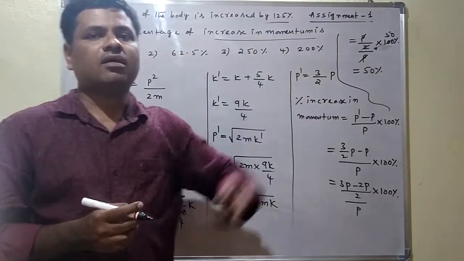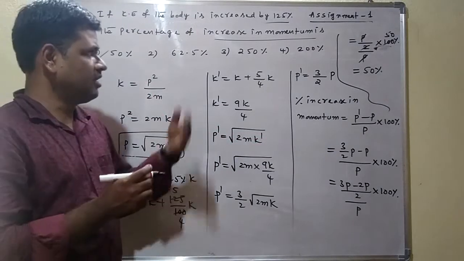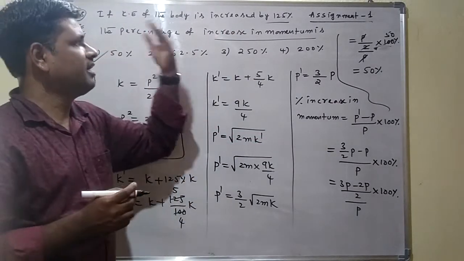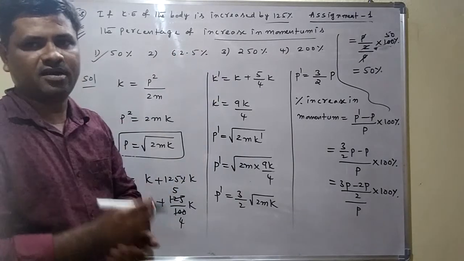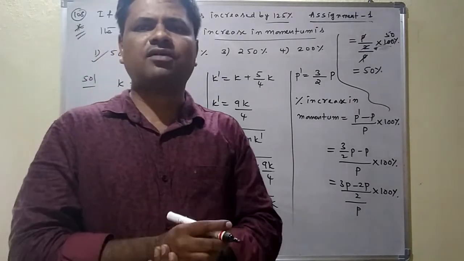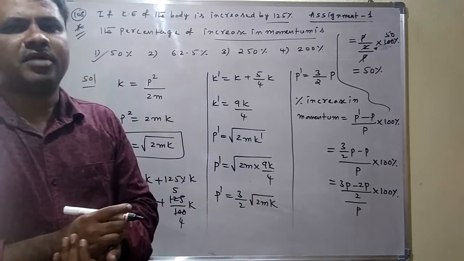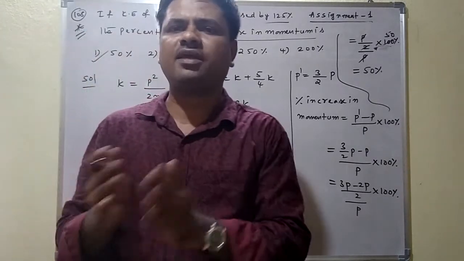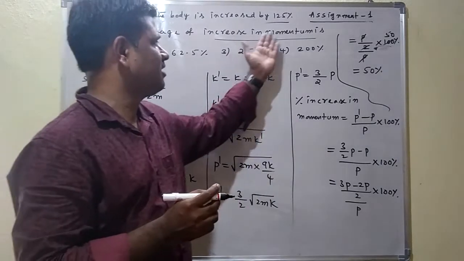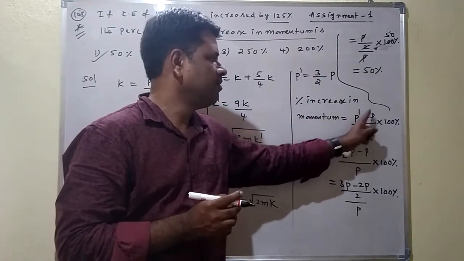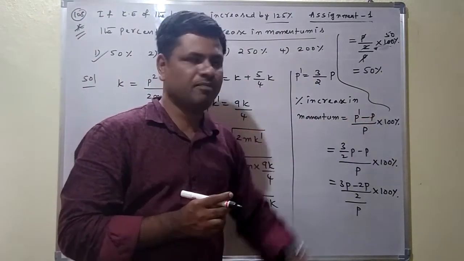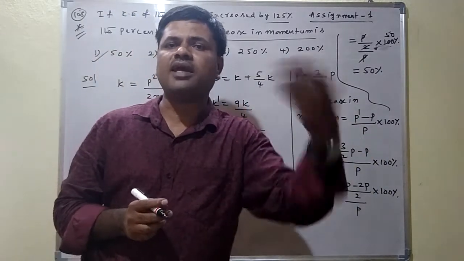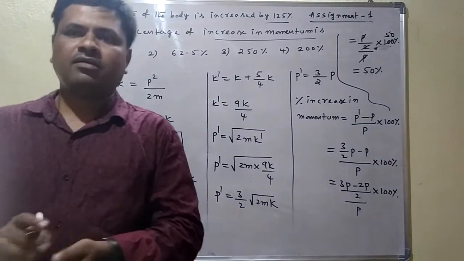Some other questions give the momentum increase, and they ask for the kinetic energy increase percentage. Here we just have to use the formula for percentage of increase in kinetic energy. Which formula? K dash minus K by K into 100%. For the percentage of increase in momentum, which formula are we using? P dash minus P by P into 100%. Here we find the final momentum; there we have to find the final kinetic energy. Okay.